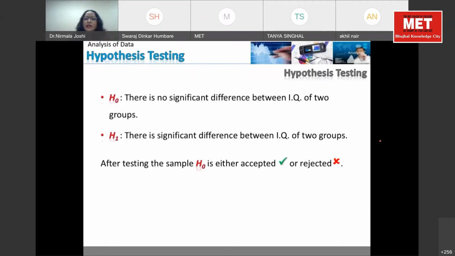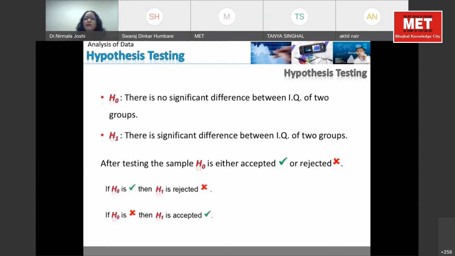So it's a very simple rule. When the null hypothesis is accepted, your alternative will automatically be rejected. If your alternative hypothesis is accepted, your null hypothesis will automatically be rejected, because both cannot go hand in hand. Obviously, if your two groups are different, they cannot be the same. So either they are different or they are the same. This is what we test under hypothesis on the basis of various parameters.